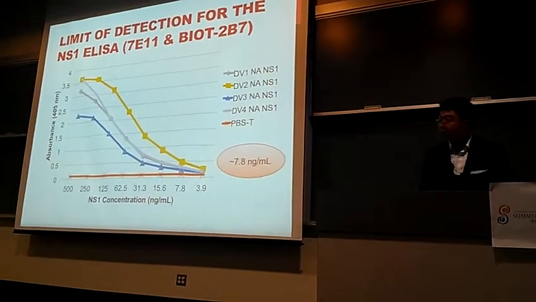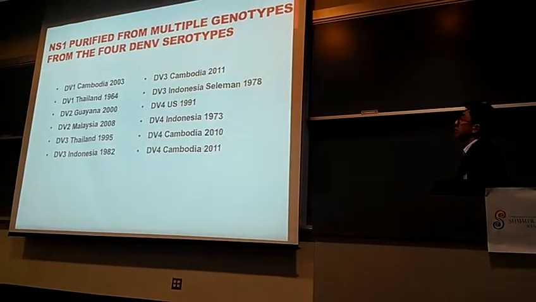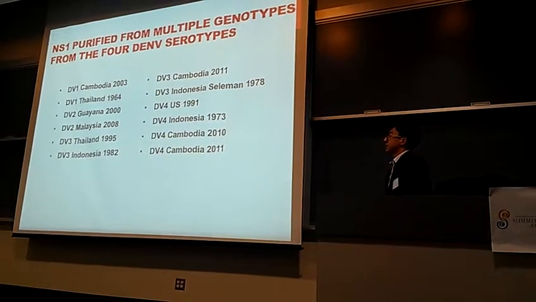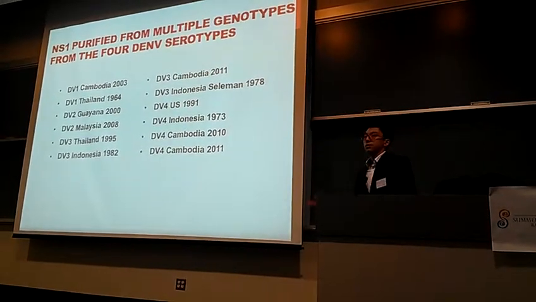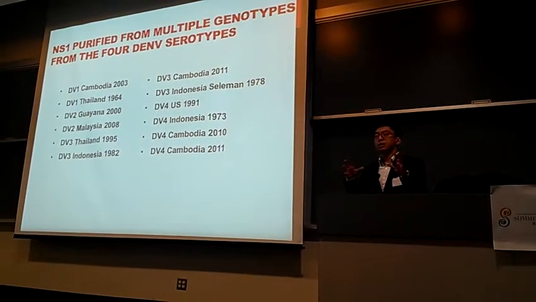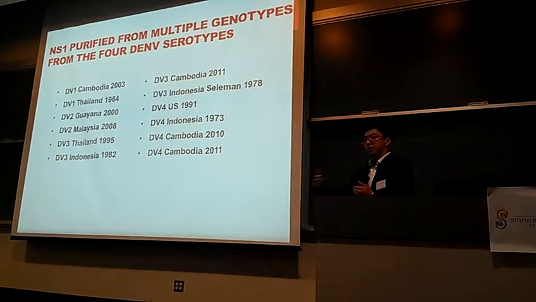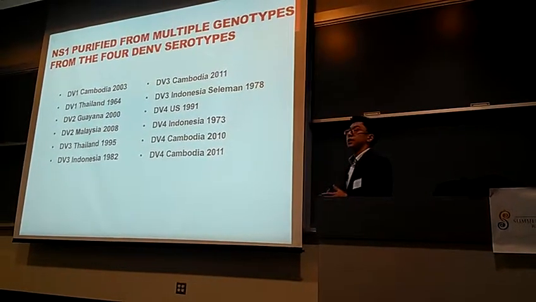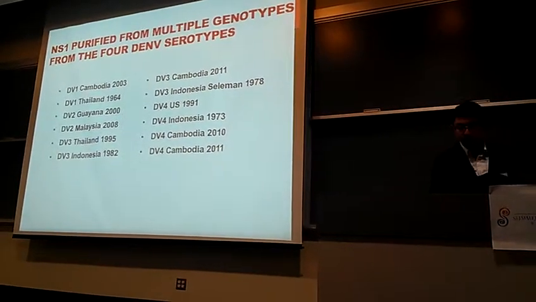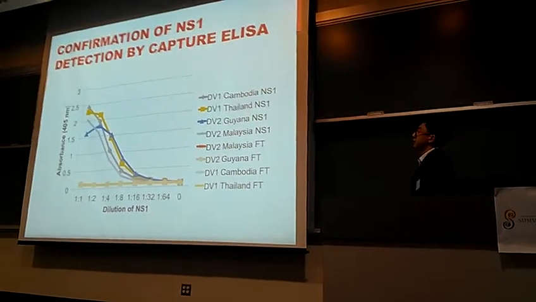So, now that we were able to demonstrate that this indeed reacts with NS1, we went about purifying NS1 from different genotypes within the different serotypes. So here's a list of viruses that we used to infect a monocytic cell line called U937 DC-SIGN cells. Because NS1 is produced and secreted, we can collect NS1 from the supernatants of these cells and then attempt to purify NS1 from these samples. So we're able to confirm that we're able to detect NS1 from our samples.